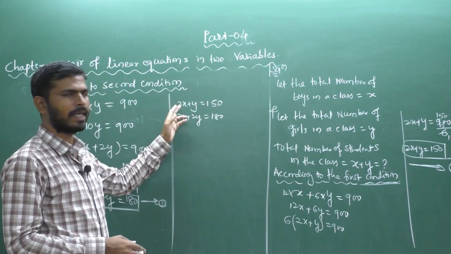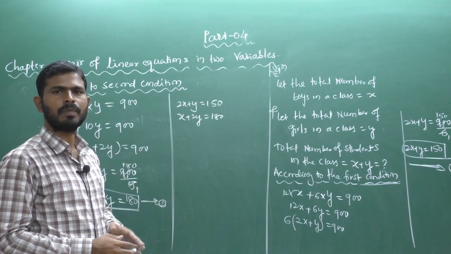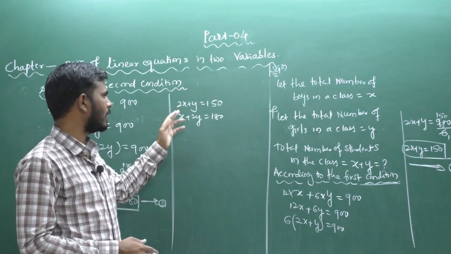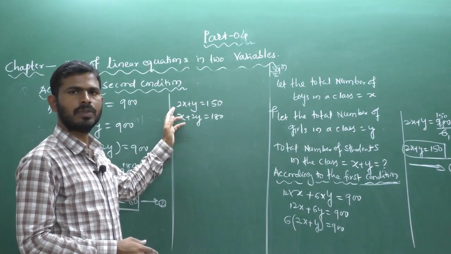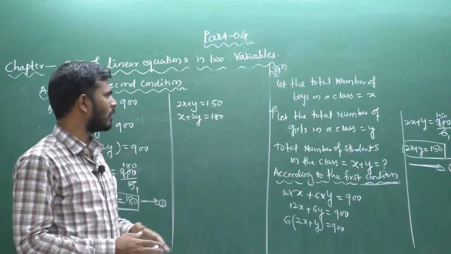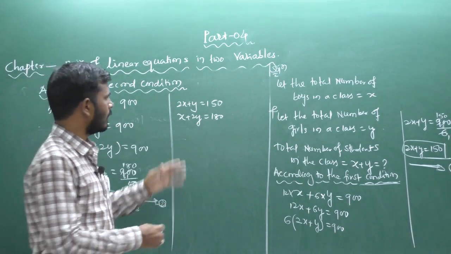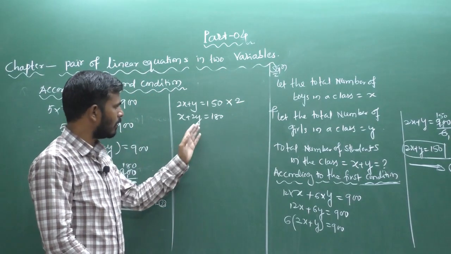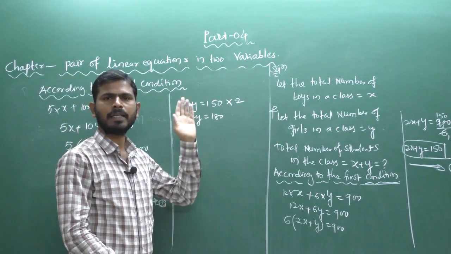Suppose you want to eliminate the x term. This is also an imbalance, so you have to balance the coefficient of x. Here the coefficient of x is 2, so I would multiply the other equation by 2. But now I want to eliminate the term y, so I am multiplying here by 2, because here the coefficient of y is 2.